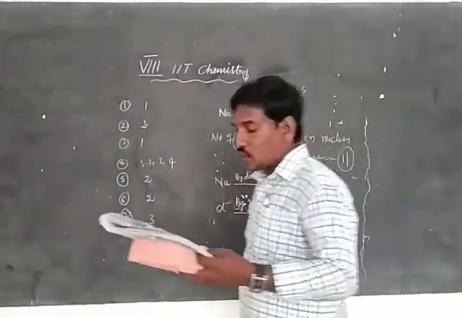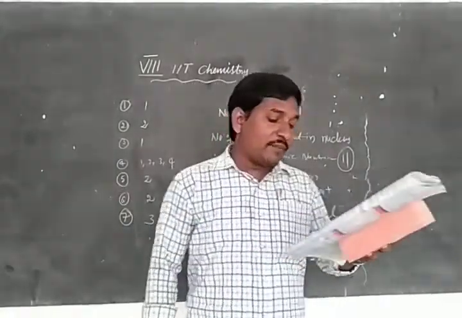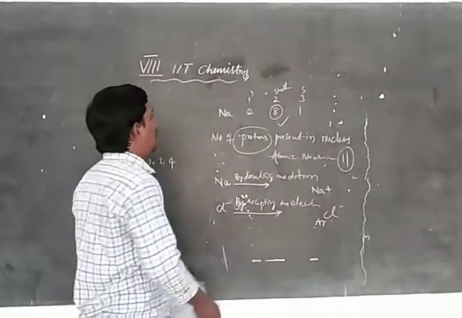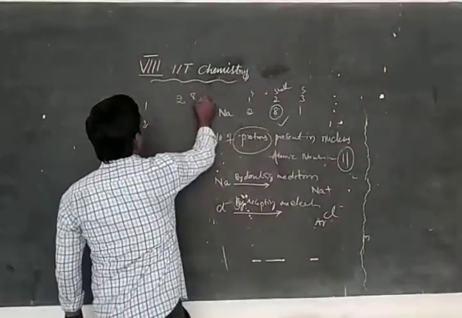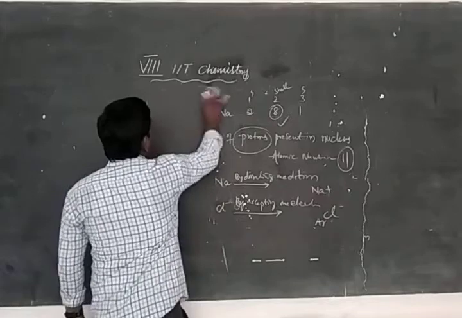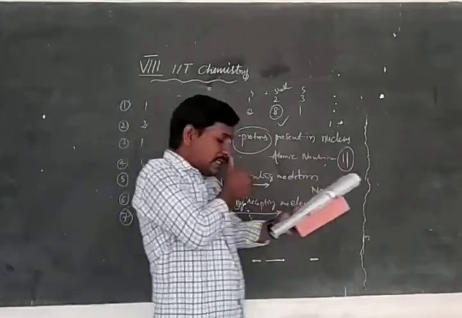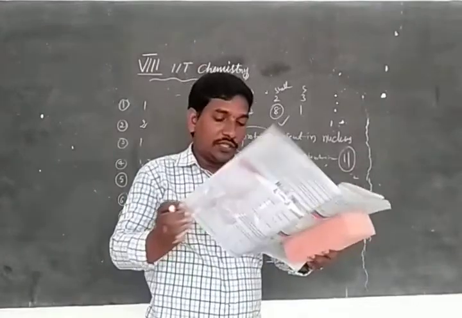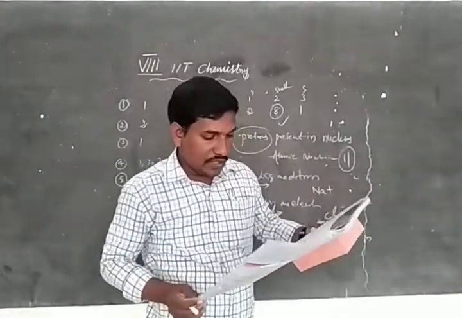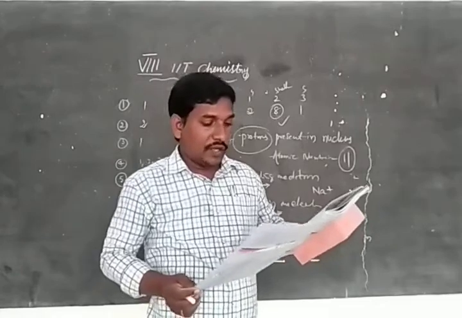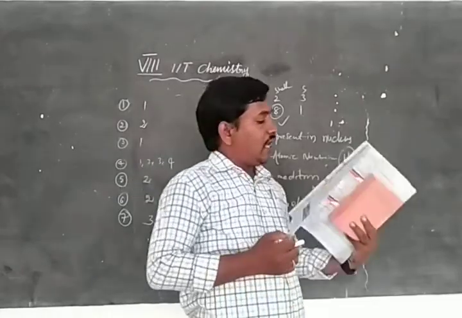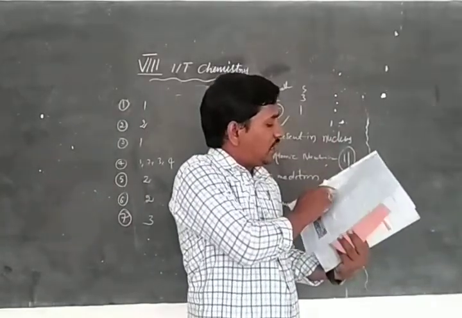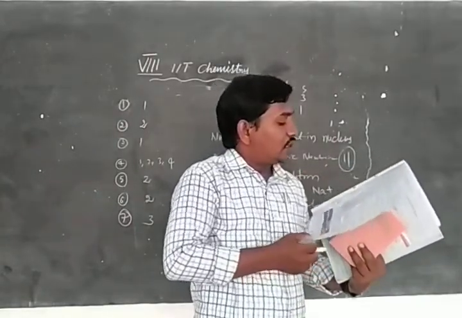Now, the maximum number of electrons that can be accommodated in the third orbit. You know that it is 2, 8, 18. So the maximum number of electrons that can be accommodated in the third orbit is 18.